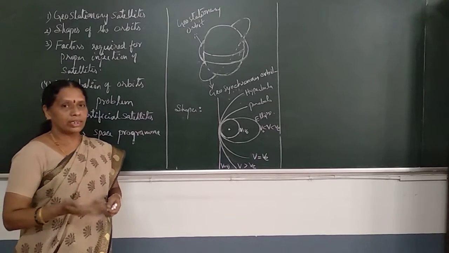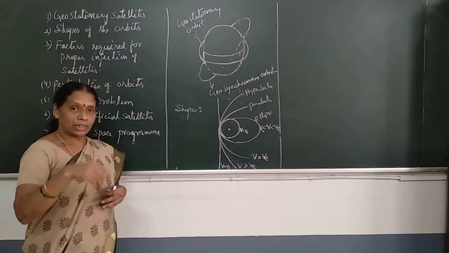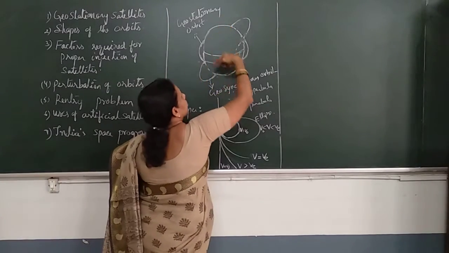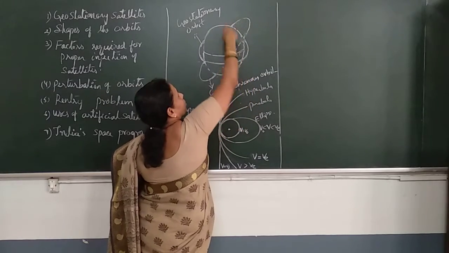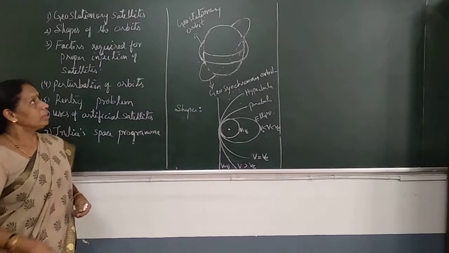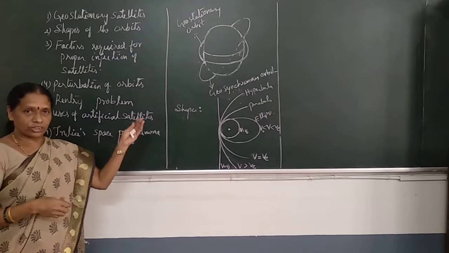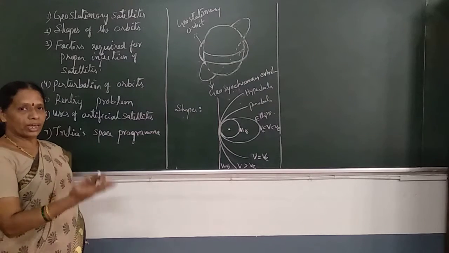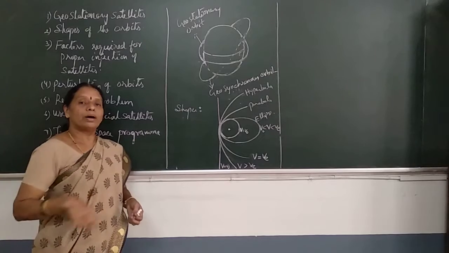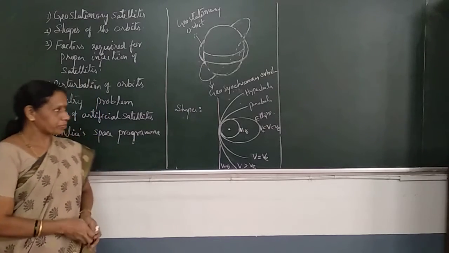And one more is the polar orbit. The satellites are also made to orbit in the polar orbit. Polar orbit means the satellites move from the north pole to the south pole, and in this orbit, they revolve around the Earth. So, depending on this, the satellites are classified as geostationary satellites and polar satellites. Geostationary satellites revolve in the orbit which is in the equatorial plane.